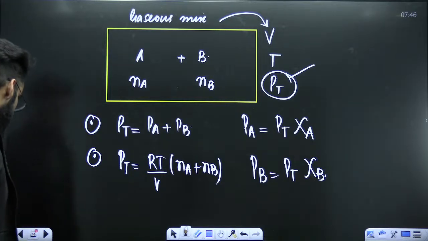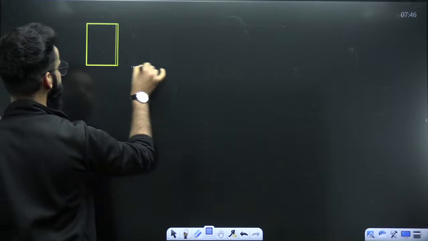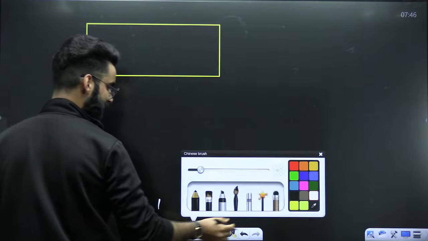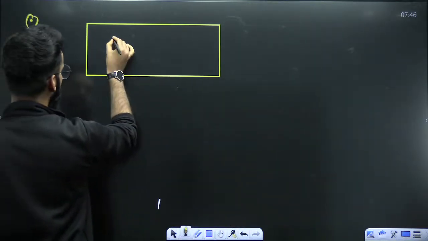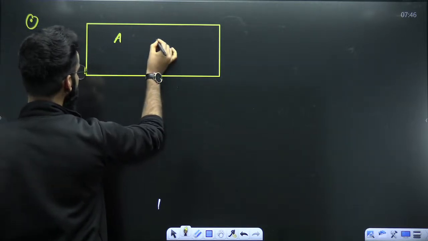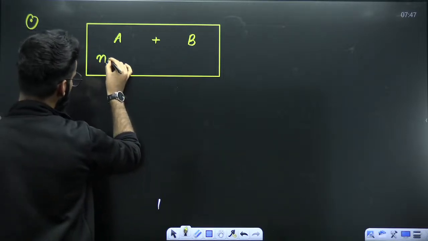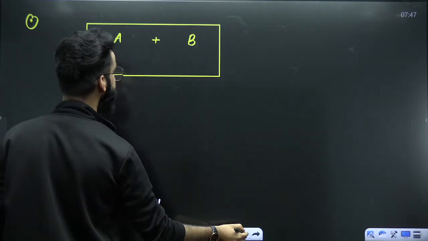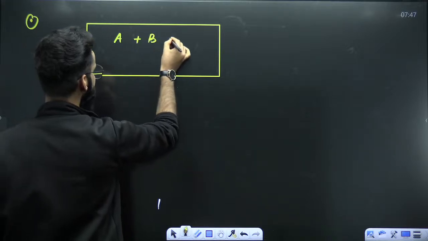That's it. So let's try to understand this a bit more in detail now. There are some important conclusions which you have to remember. See guys, some basic conclusions. Understand and analyze things. For example, just to make you understand, we have got gas A and gas B in the container. Let's say we have got 3 gases present in the container, gas A, gas B and gas C.